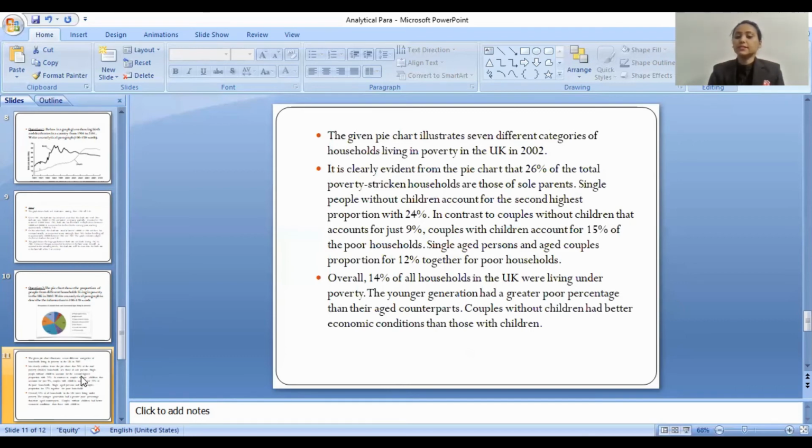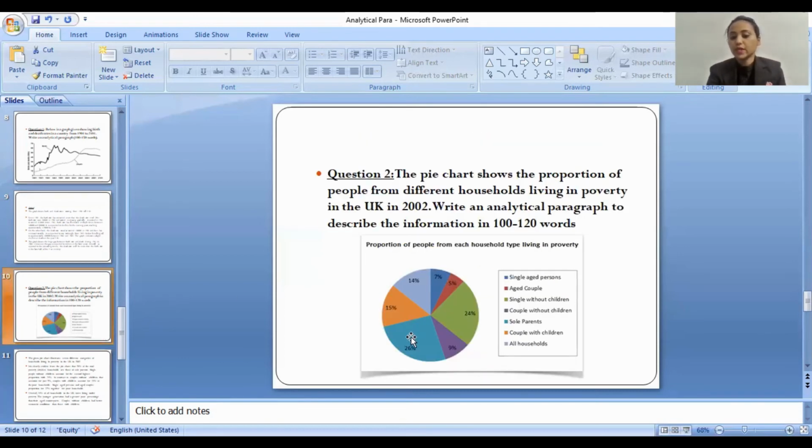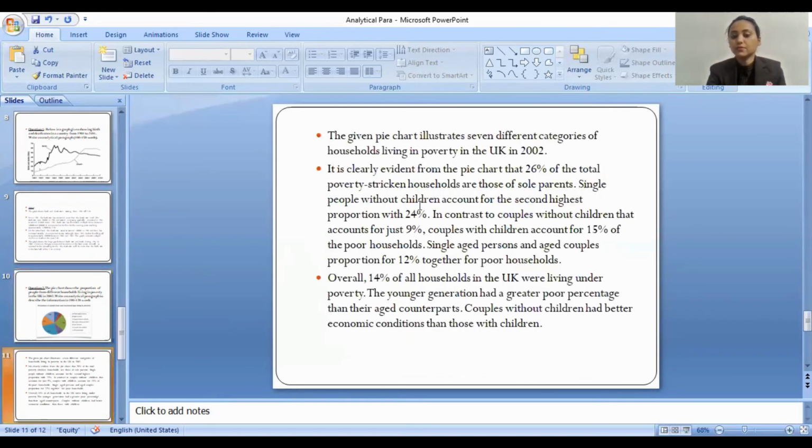Then comes the body. It is clearly evident from the pie chart that 26%, here we can see 26%, of the total poverty striking households are those of sole parents. Then single people without children account for the second highest proportion with 24%. In contrast to couples without children, that accounts for just 9%. Couples with children account for 15% of the poor household. Single-aged parents and aged couples account for 12% together of the poor household.